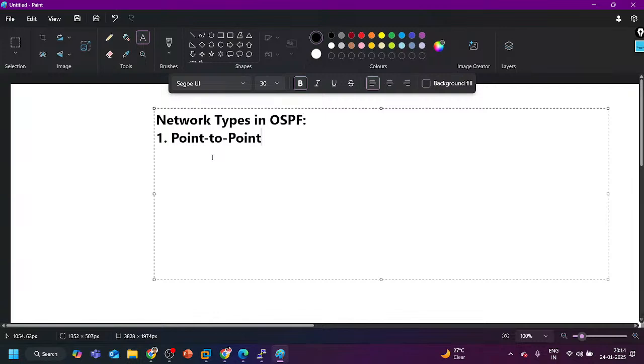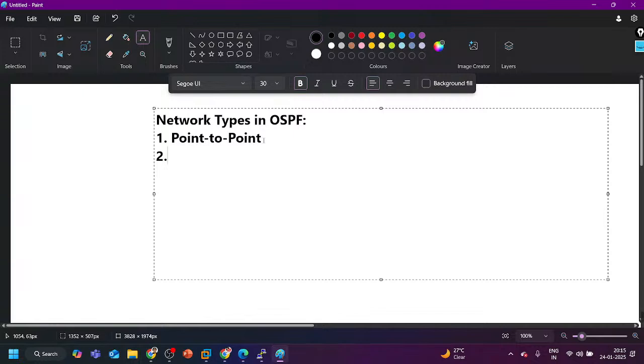Nowadays we are not using serial to connect a router to a switch. Sometimes we are using it, but earlier we were using serial links to connect our edge devices to the internet. So on a serial link or point to point WAN link, the OSPF network type will always be point to point.